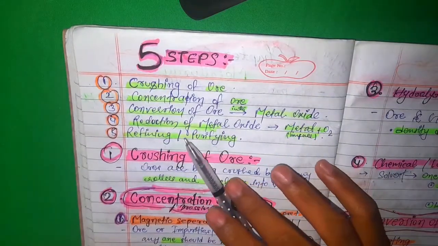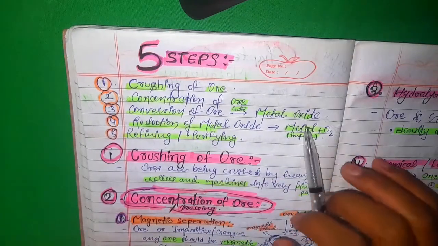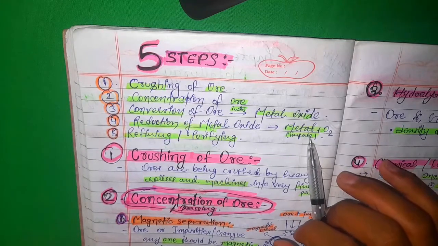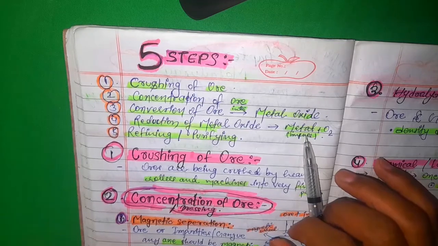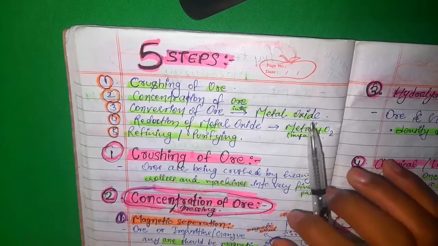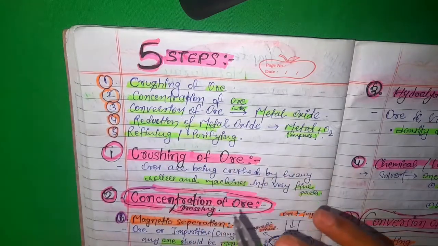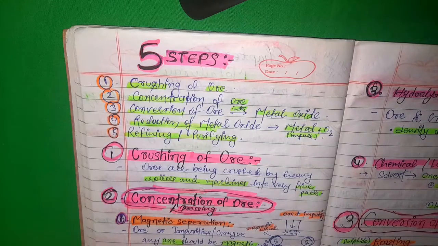Then we have to do the reduction of metal oxide into metal plus oxygen. But this metal will also have impurities, it will not be 99.9% pure. It will be 90% pure, 95% pure. For making it 99.9% pure, we have to do the next process, refining or purifying. This part is reduced, but the extraction of aluminium metal is coming, so we will see that.